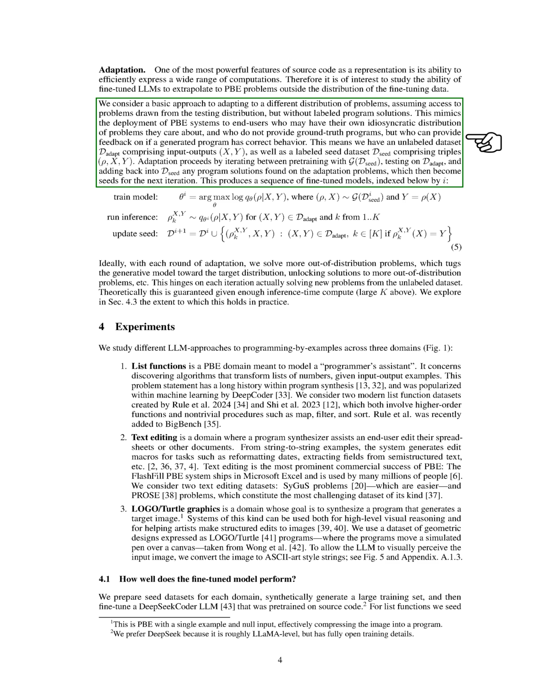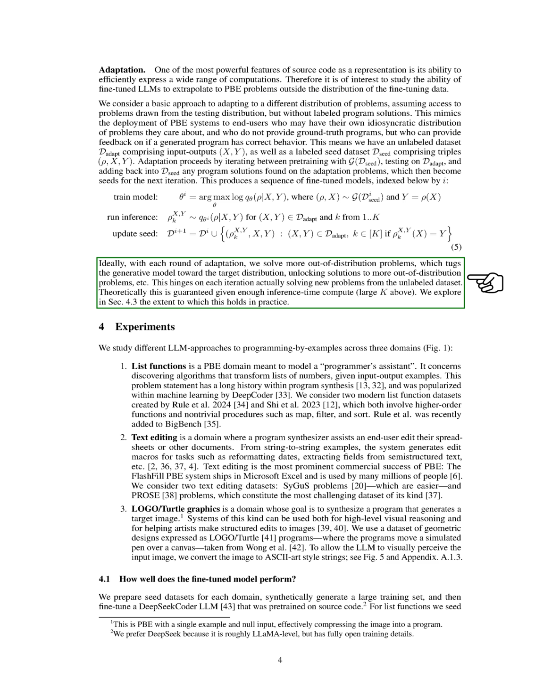By iterating between pre-training with the seed dataset and testing on a new dataset without labeled solutions, we can adapt the model to new problem distributions. This iterative process helps the model solve more out-of-distribution problems over time.